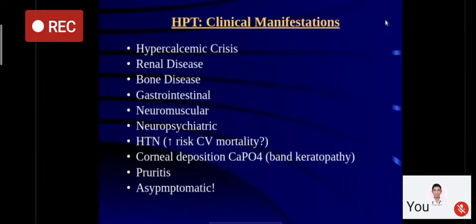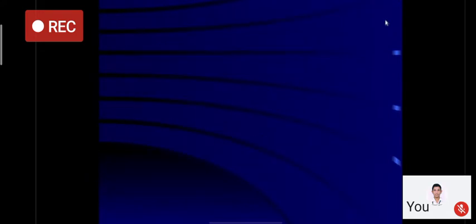Patient can present to you with hypercalcemic crisis, that is serum calcium more than 15, associated with manifestations like renal disease, which involves renal stone disease, and bone disease, because there is increased absorption of calcium from the bones, so bones become weak. There is presence of osteoclastoma inside the bones, and gastrointestinal, neuromuscular, neuropsychiatric manifestations, which we have discussed for hypercalcemia, hypertension, and it can deposit in the eyes where it can result in band keratopathy, pruritus. And as I have told you, in today's era and especially in Western world, the most common presentation is asymptomatic.